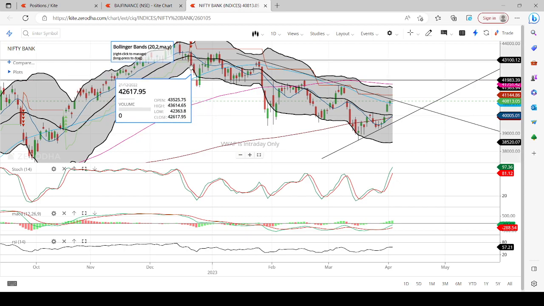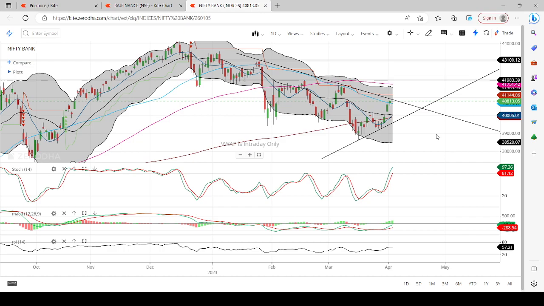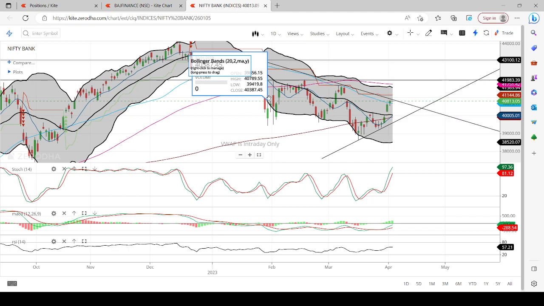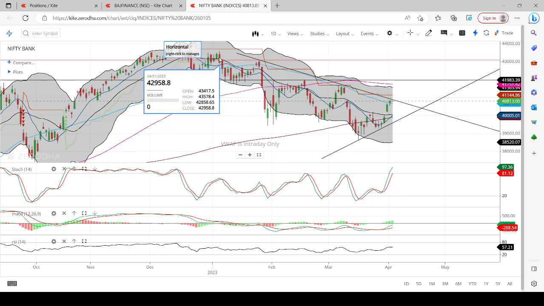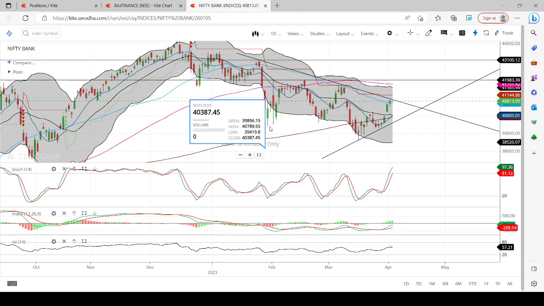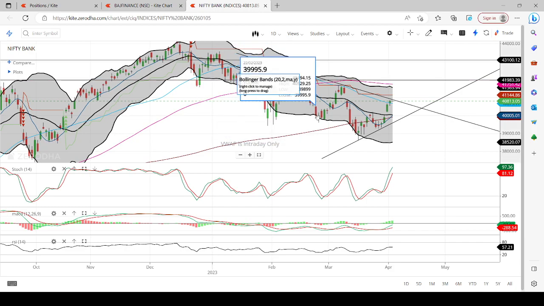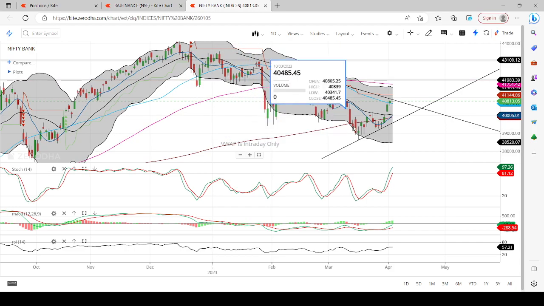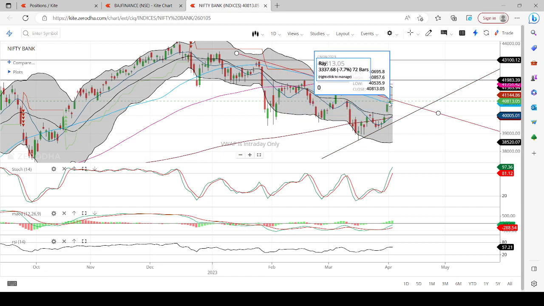Super trend gave a sell signal way back in December 2022, and from there Bank Nifty was continuously in a downtrend. In between we had a couple of up moves and then it got sold into again. That's what has happened in the last 3 months. It has come down here and then gave an up move, then came down here and gave an up move, then came down here and then gave an up move. Everything is going like that, but this time the thing is a little bit different